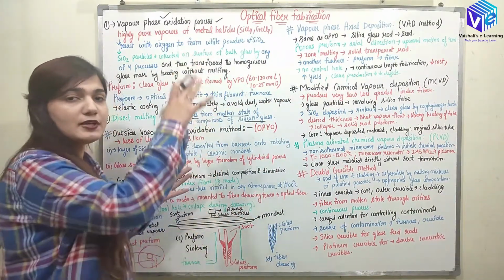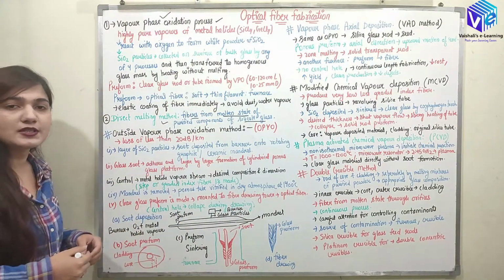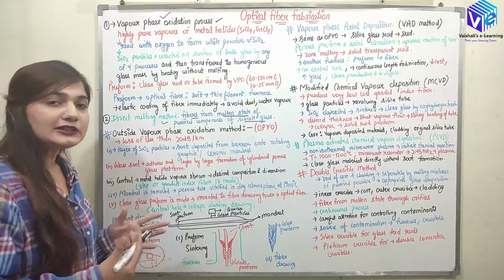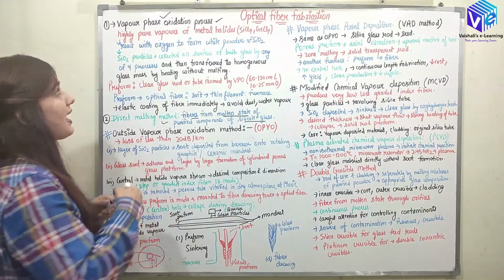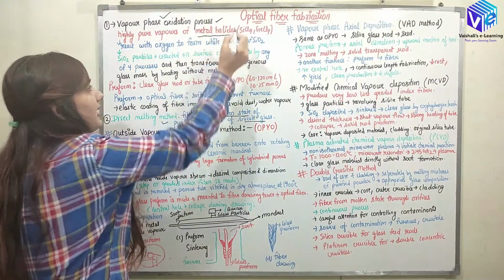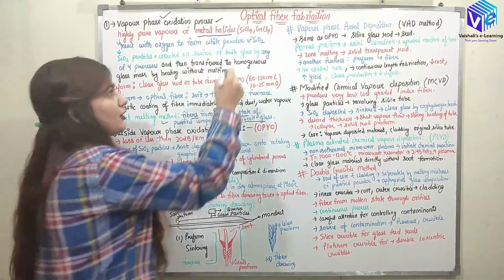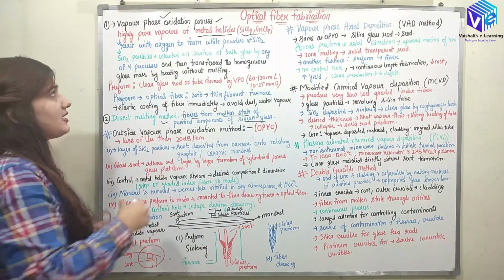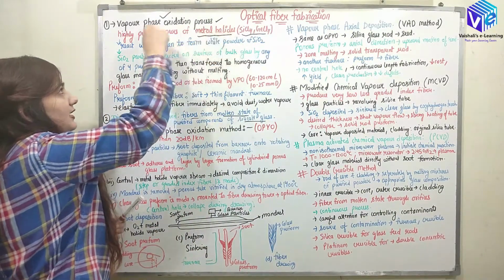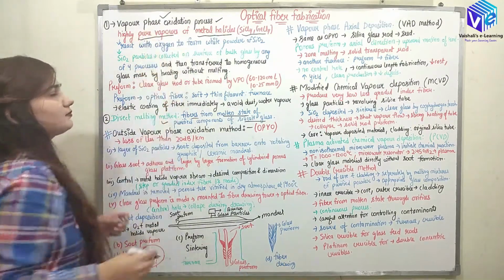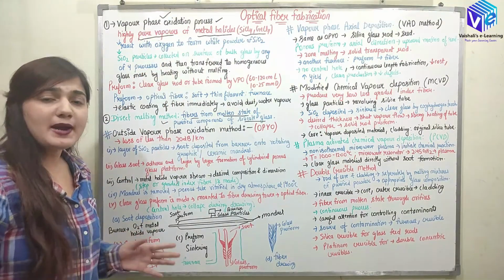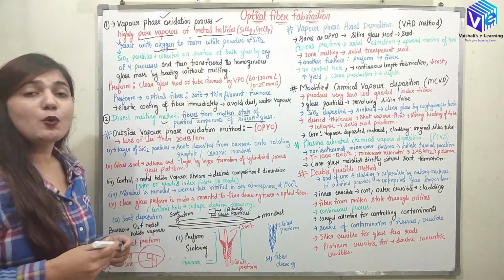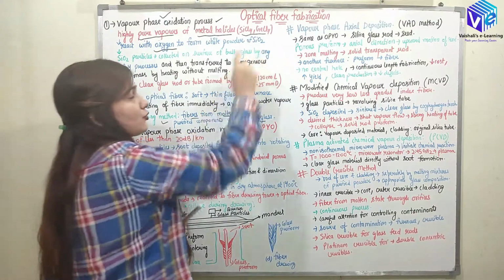So now we are moving towards the vapor phase oxidation process. Here, as the name suggests, we have the oxidation in the vapors. So we have some metal halides like SiCl4 and GeCl4. These are the metal halides which are taken in the pure vapor form. Now the pure vapors of the metal halides are made to react with the oxygen to form the white powder of SiO2.